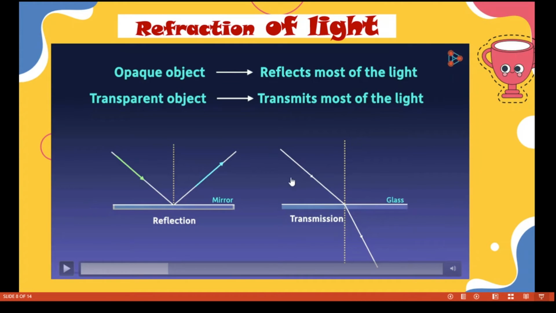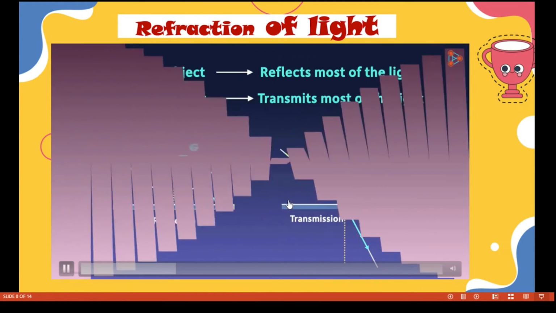Whereas in the case of a transparent object, say for example glass, it transmits most of the light. Of course it will reflect a part of the light, but it will transmit most of the light into the other side of the medium, that is glass, like this.